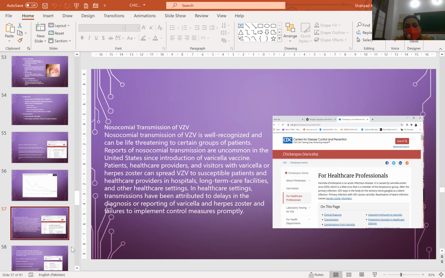Patients, healthcare providers, and visitors with varicella and herpes zoster can spread varicella zoster virus to susceptible patients and healthcare providers in hospitals, long-term care facilities, and other healthcare settings. In healthcare settings, transmission has been attributed to delay in the diagnosis or reporting of varicella and herpes zoster and failure to implement control measures promptly.